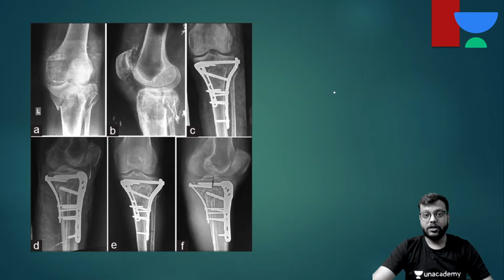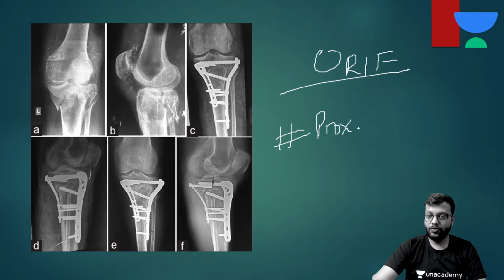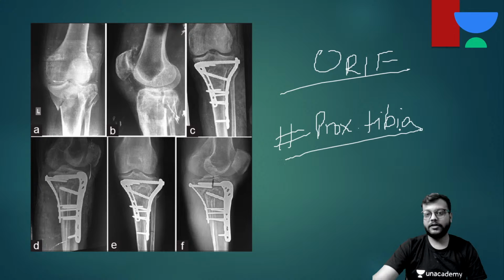Okay, now here you can see it is a fracture of proximal tibia. So you incise the skin, you dissect the fascia, you separate the muscles, you reach the fracture site, you reduce the fracture segment, and then you fix it by inserting implants.